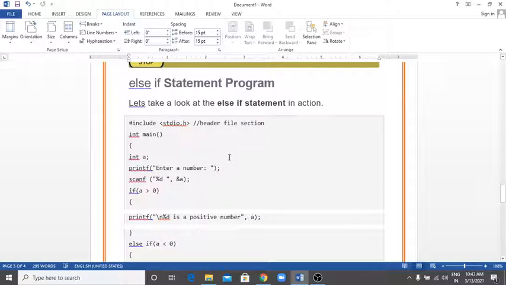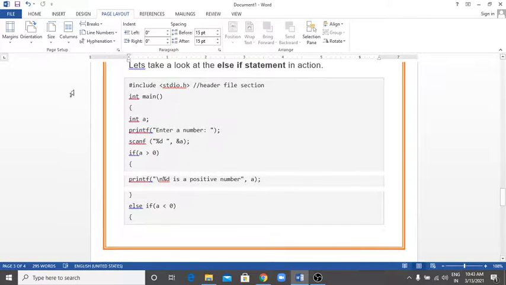Now let me take an example of the else if statement. Here in the main function I take a variable a of integer type. In the printf statement, enter a number, scanf %d comma ampersand a. That means with the help of the keyboard we take the value of a. Now check if a is greater than 0, then printf "%d is a positive number", where \n is the escape sequence for a new line, comma a.